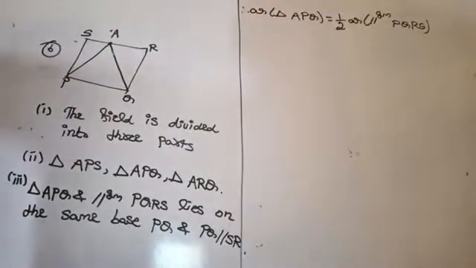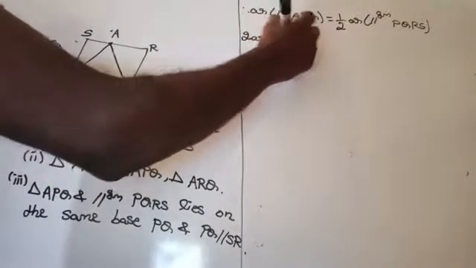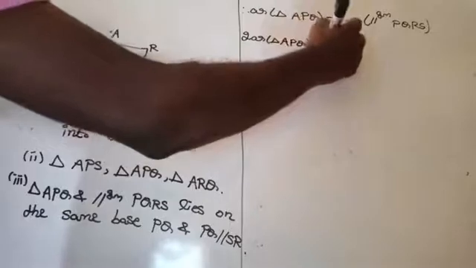Now bring this to this side, then twice the area of triangle APQ is equal to area of parallelogram PQRS.